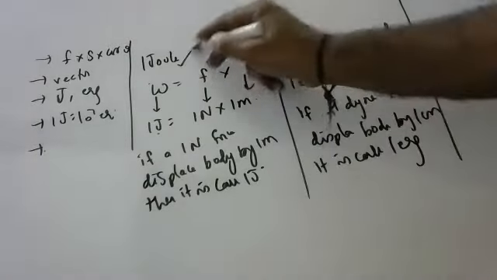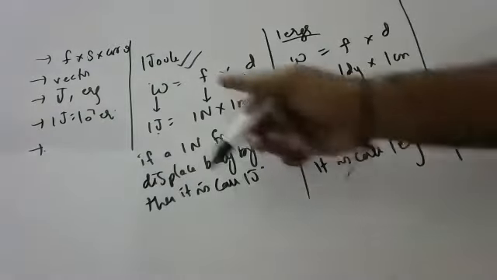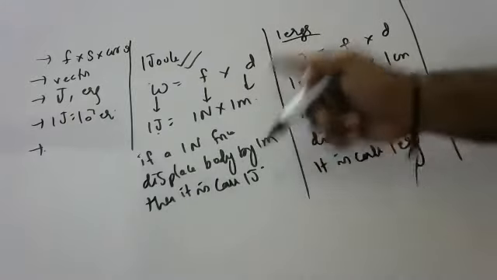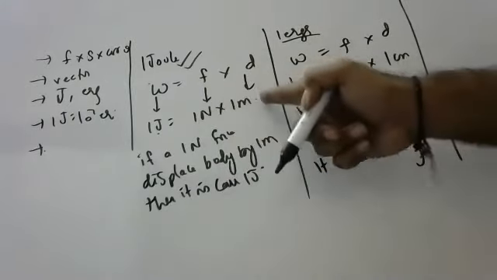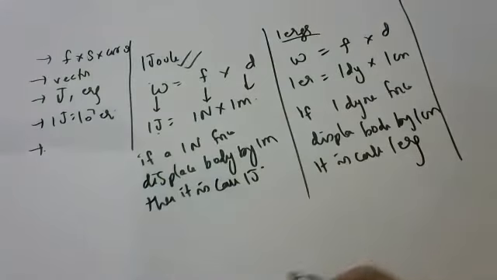If they ask, you should define 1 joule. If 1 newton of force displaces a body by 1 meter, 1 into 1, 1, that is called 1 joule. 1 joule means 1 newton force should displace a body by 1 meter. That is called 1 joule.